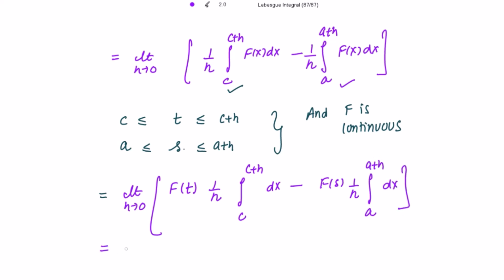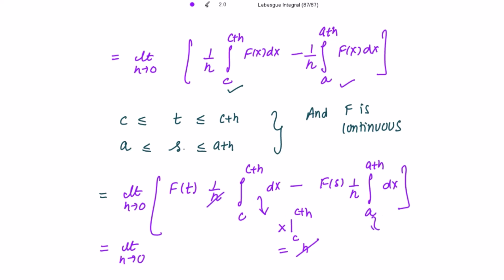So this will be further equal to the limit as h tends to 0. This integration will give us the value. The integration of 1 with respect to x is x, and the limits from c to c+h give h. So this h will be cancelled out with the h in the denominator.